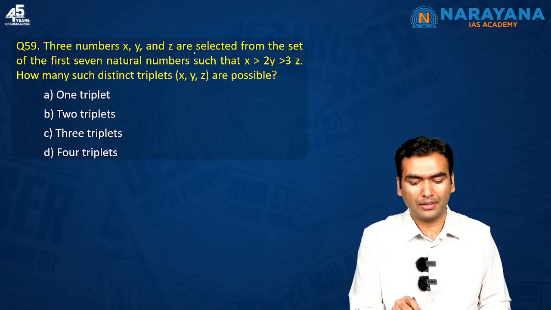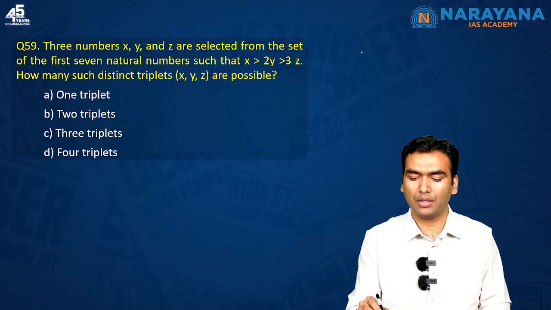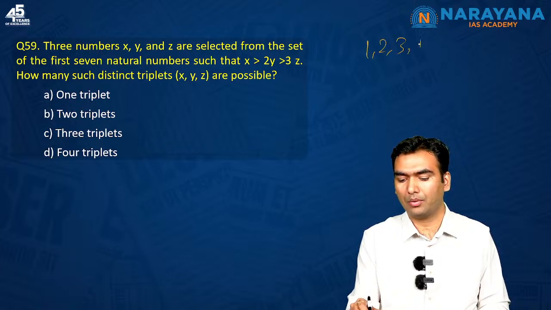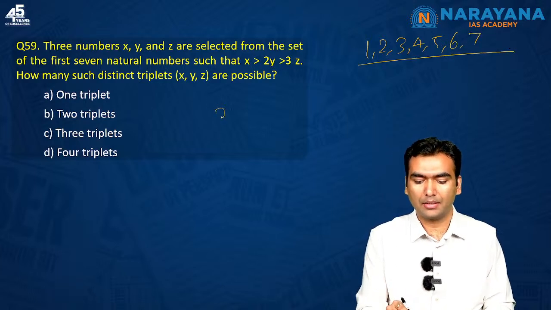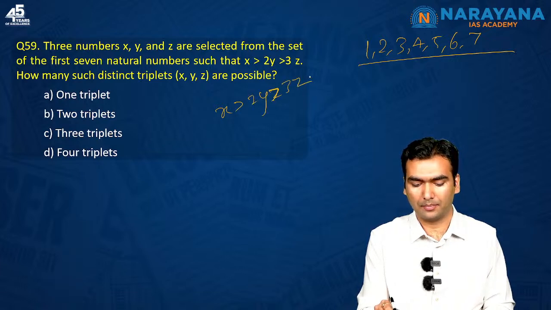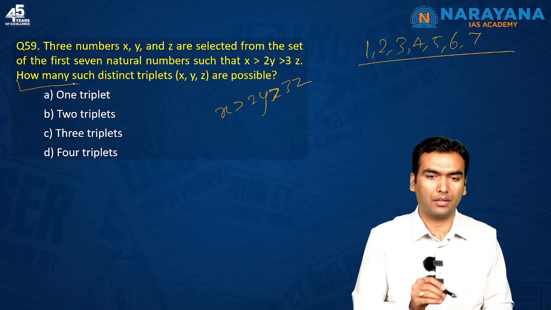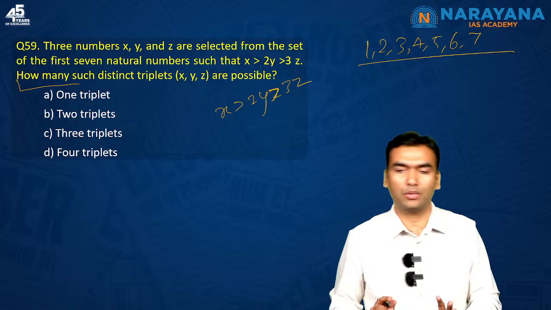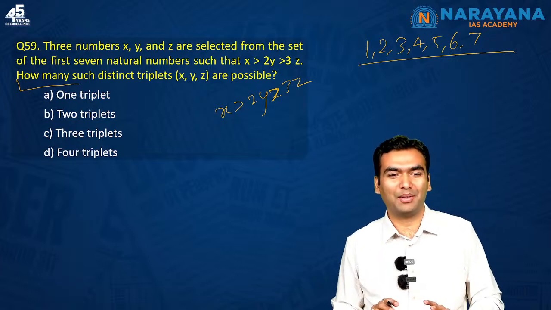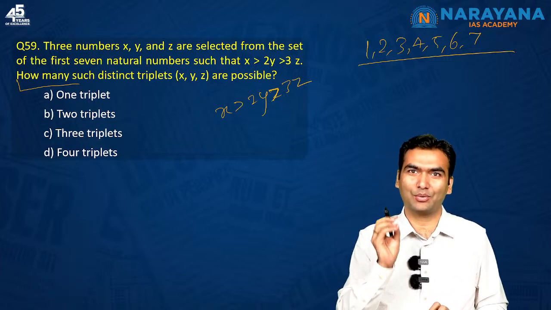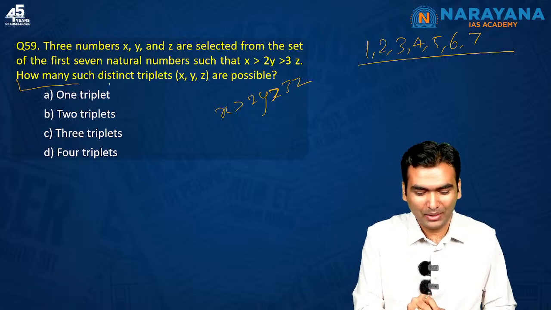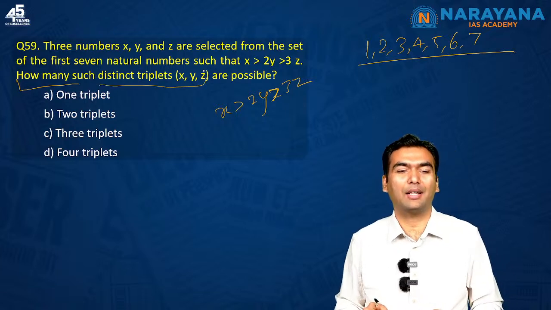Next question is X, Y and Z are selected from the set of the first 7 natural numbers, such that first 7 natural numbers is 1, 2, 3, 4, 5, 6, 7. Such that X is more than 2Y is more than 3Z. How many? Again, UPSC has fallen in love with how many. It wants you to count. Probably there are bureaucrats who are not good in counting being selected. So UPSC wants bureaucrats who are good in counting. So how many such distinct triplets X, Y, Z are possible?